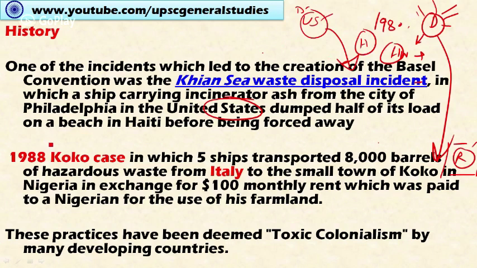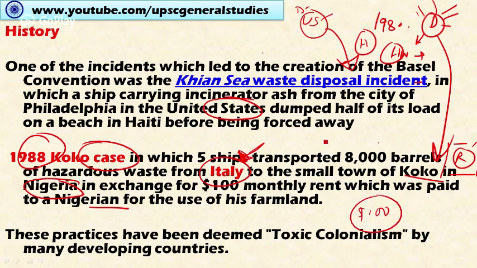And in 1988, the Koko case, in which 5 ships transported 8,000 barrels of hazardous waste from a developed country, Italy, to the small town of Koko in Nigeria, a developing country. The irony is that the organization carrying the hazardous waste from Italy leased land from a farmer in Nigeria and paid $100 rent each month to dump the waste from Italy in his farmland.